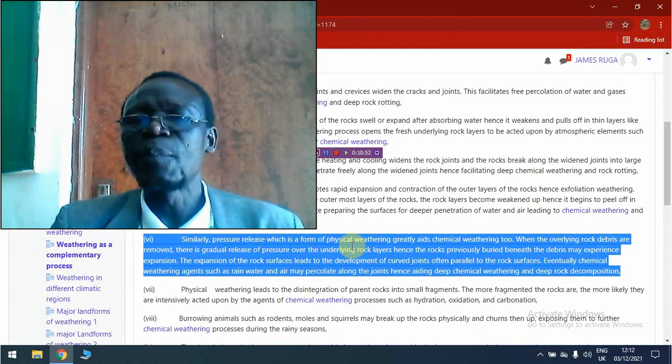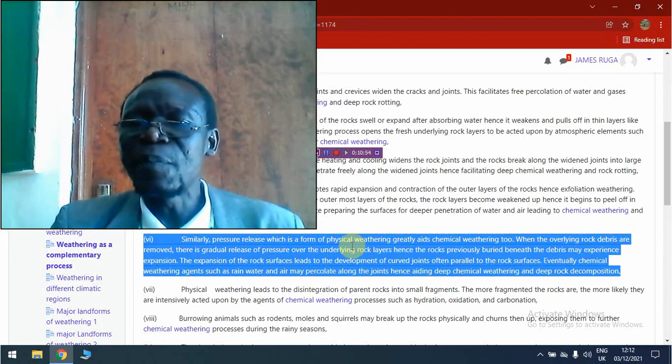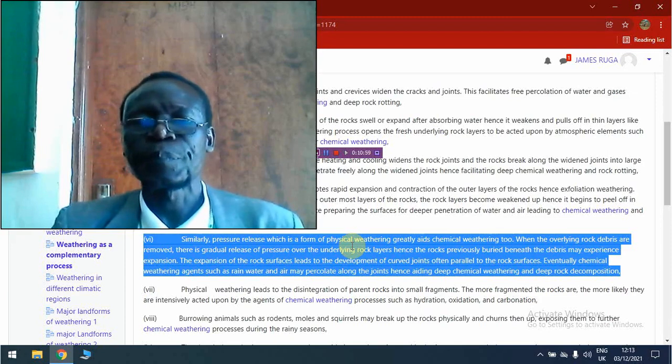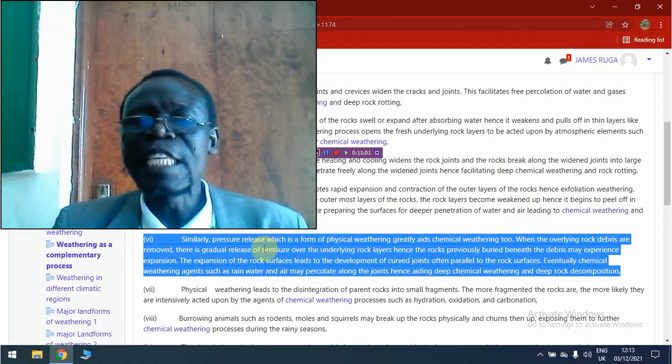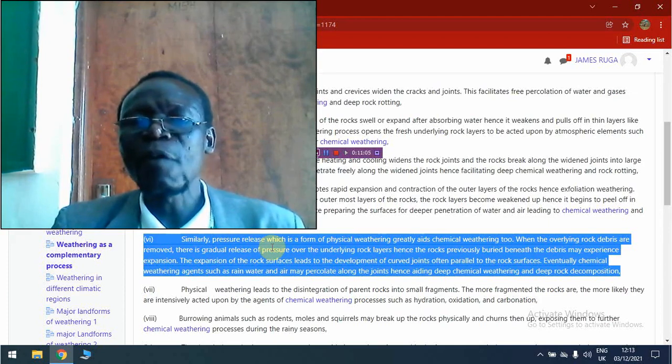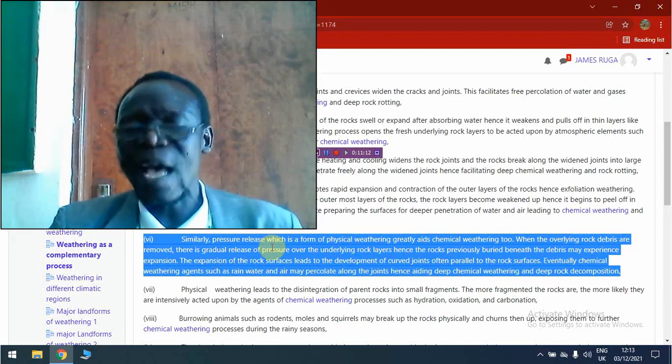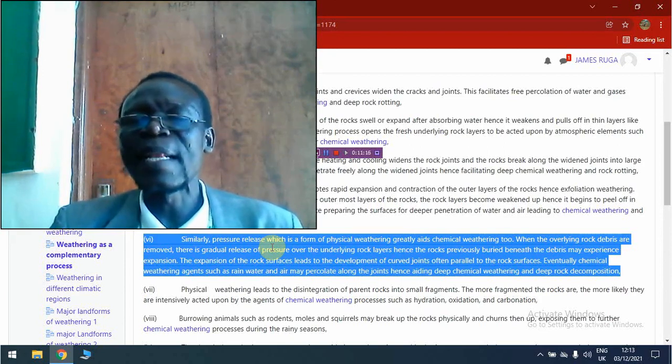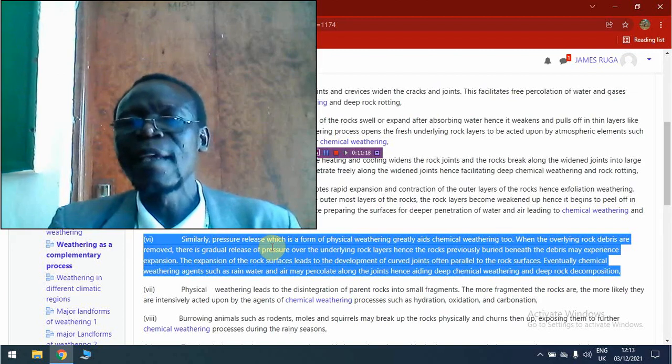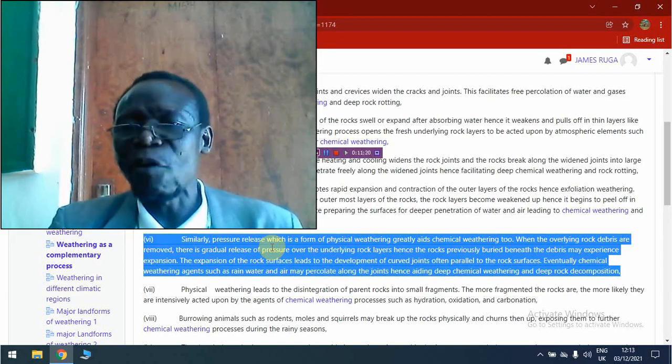And this will promote eventually deep chemical weathering and deep rock rotting. And also, this pressure release will also aid the work of deep chemical weathering, in the sense that when the rocks swell up and they develop the curved joints parallel to the rock surfaces, then with time they slide off, they fall off.